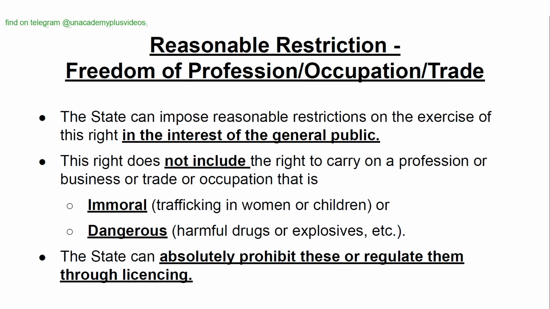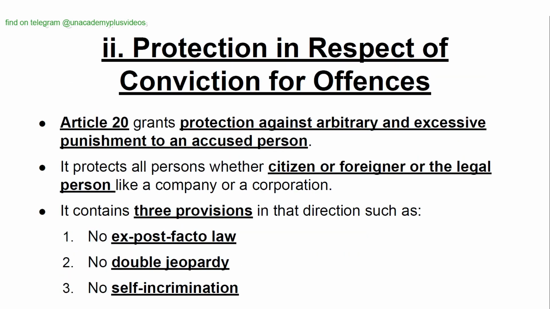Reasonable restriction, freedom of profession or occupation or trade. The state can impose reasonable restriction on the exercise of this right in the interest of general public. This right does not include the right to carry on a profession or business or trade or occupation that is immoral or dangerous. The state can absolutely prohibit these or regulate them through licensing.